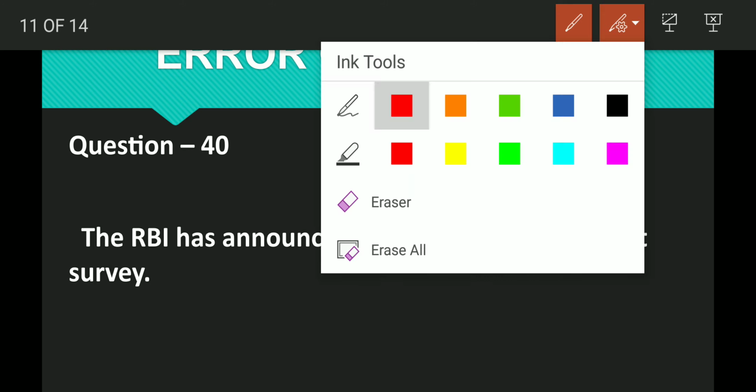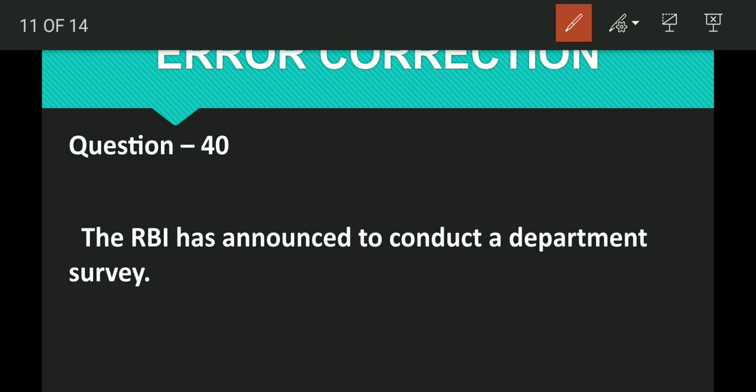First of all, the Reserve Bank of India, the RBI. So this part is right. The Reserve Bank of India has announced: the verb agreement is right. To conduct, to plus V1, it is right.